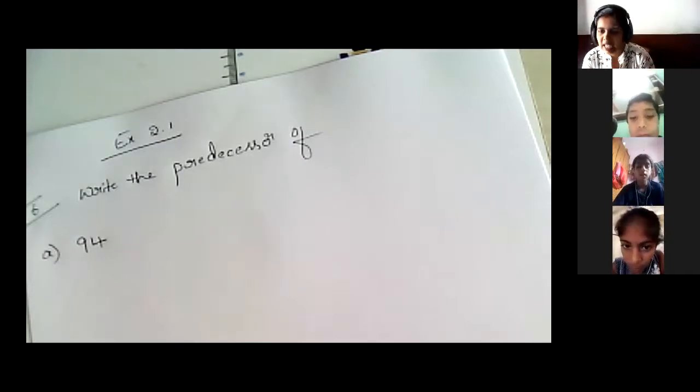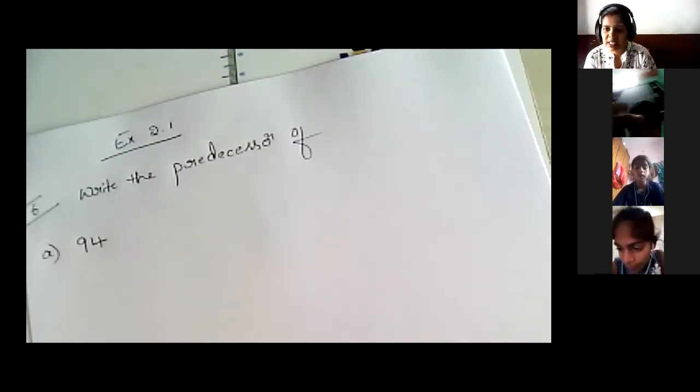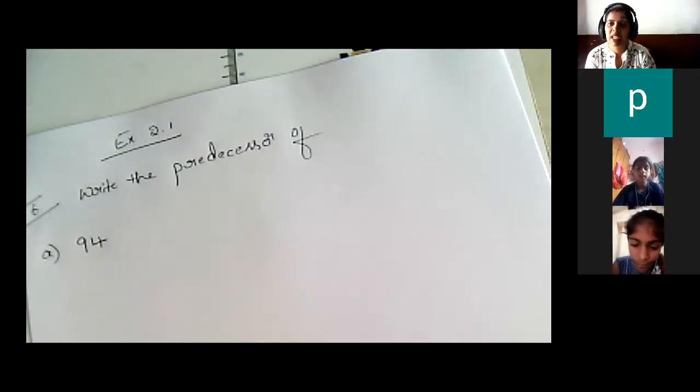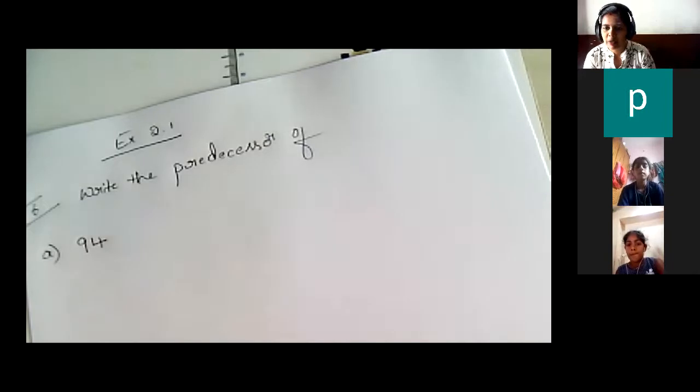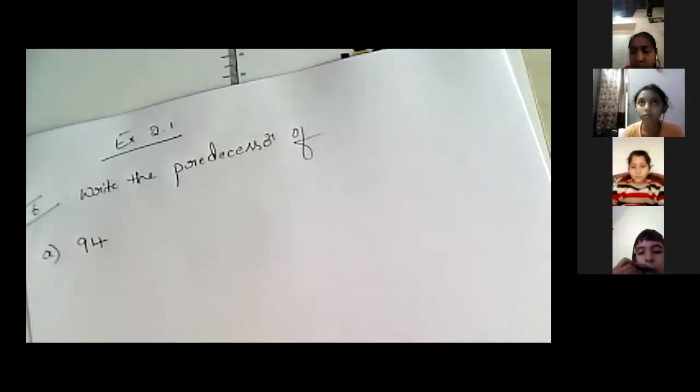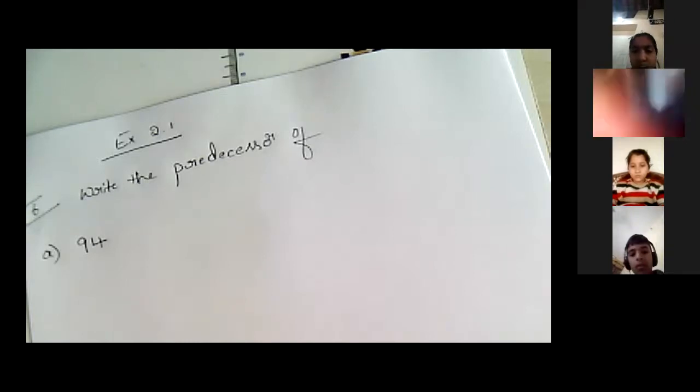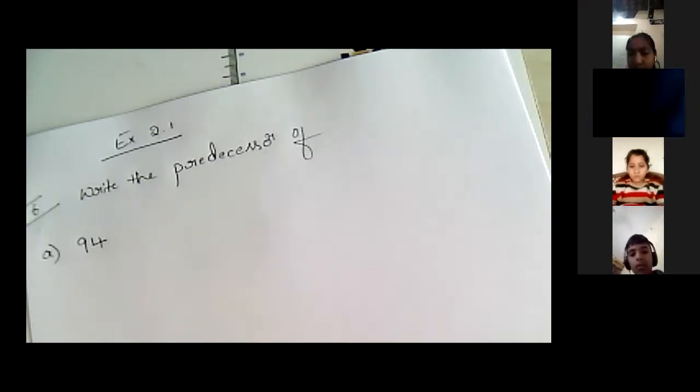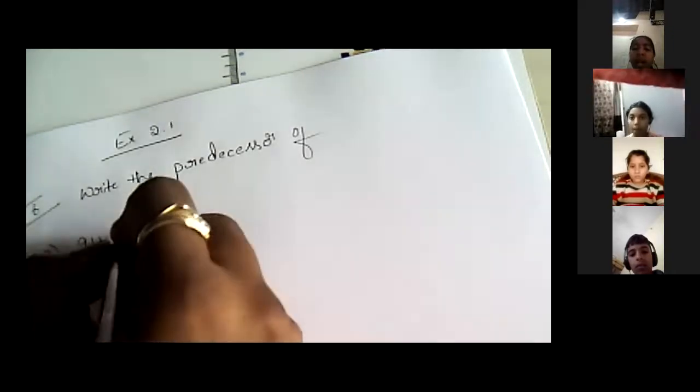Already in yesterday's class we learned what a predecessor is. When we subtract 1 from any natural number or whole number, we get the predecessor, correct? In the sense of before number. Predecessor is nothing but the before number. Okay, Nirupa? Before number and predecessor both are the same. In LKG, UKG, we call it after number, before number, right? Now you are grown up, so we say predecessor and successor. Predecessor means before number. Now 94 is the number. For this we have to write a predecessor.